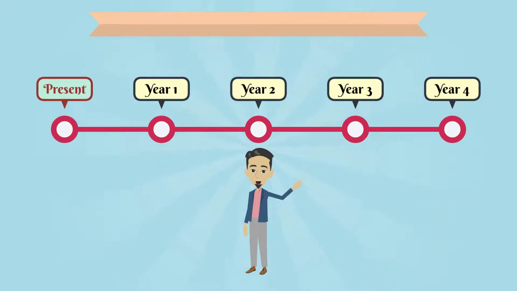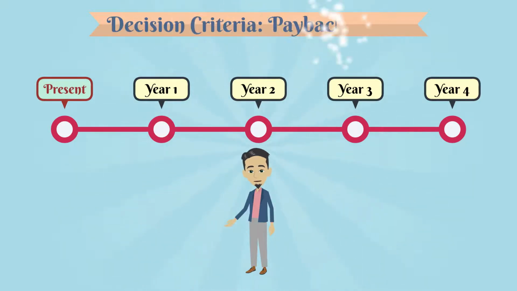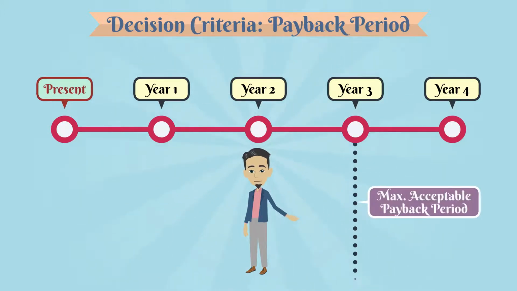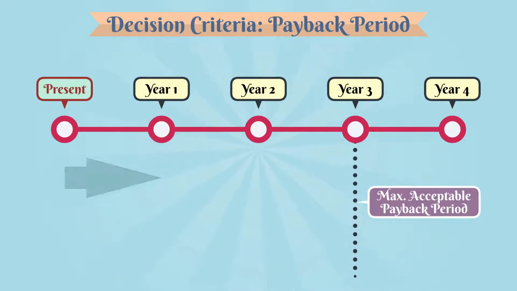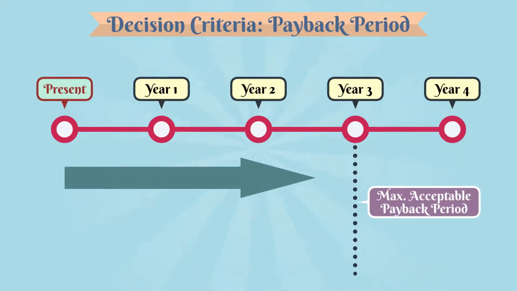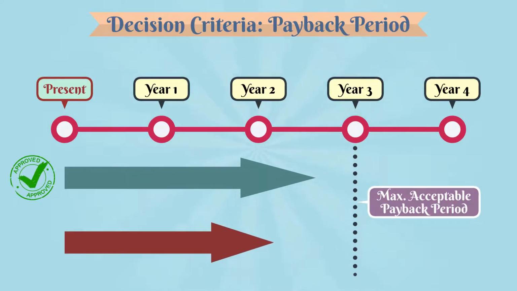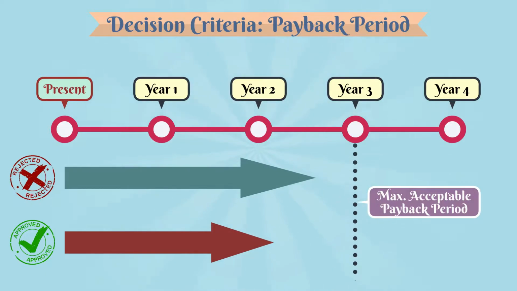Now that you are familiar with how the payback period is calculated, let's look at how it is used in investment appraisal. The decision criteria is quite straightforward. The organization will set its maximum acceptable payback period first. If the payback period is less than the maximum acceptable payback period, the project is acceptable. When comparing a few projects, the one with the fastest or shortest period should be accepted.